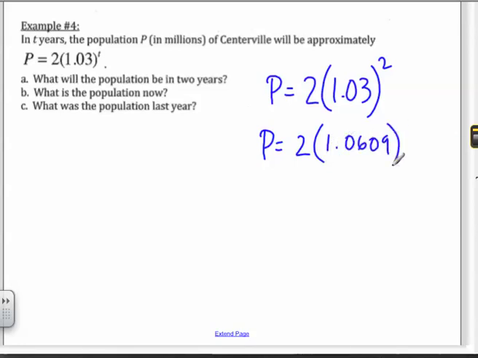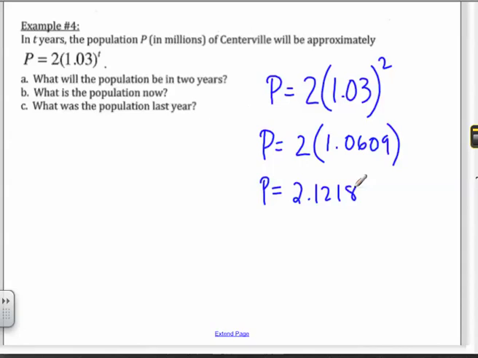1.0609, like that? Okay. Now that I've dealt with the exponents, I'm going to do multiplication. And 2 times 1.0609, don't tell me, let me see if I can do this, is going to be 2.1218. Is that right? So it's that many millions. So I could say 2,121,800. Okay? That's a lot of people to live in Centerville for me to have never heard of it.